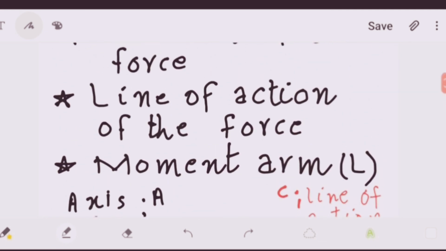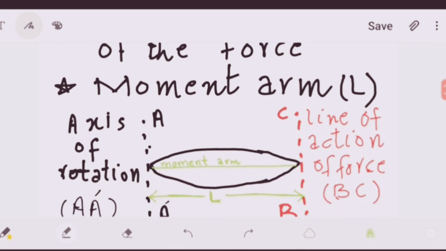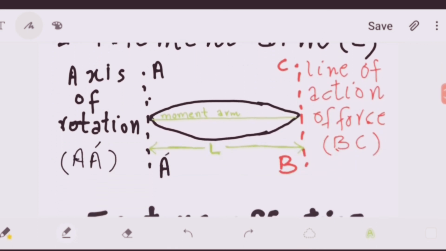Next point is moment arm. Look at the figure once again, the line AA prime is the axis of rotation along which the body can rotate, and the torque is produced. This line is the axis of rotation. The perpendicular distance between the line of action of the force and the axis of rotation is known as moment arm. It is denoted by capital L as shown in the figure.